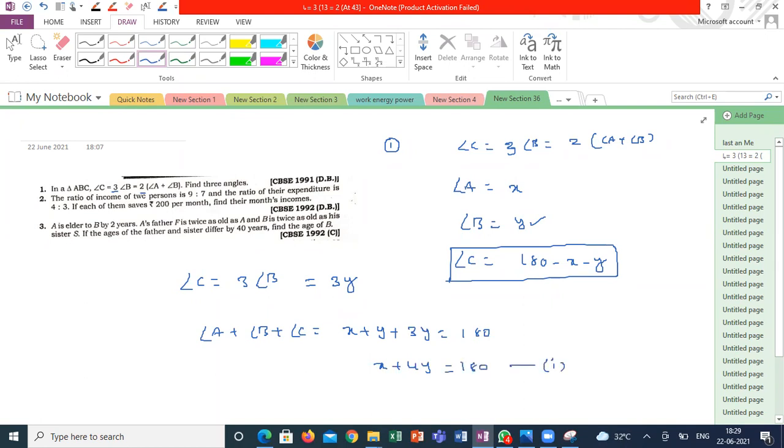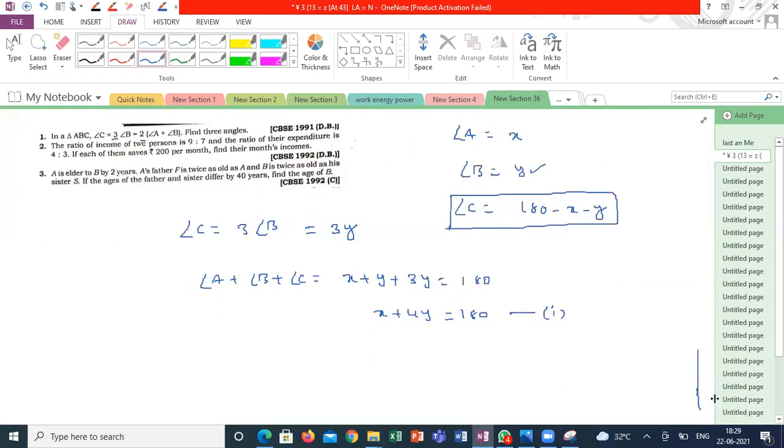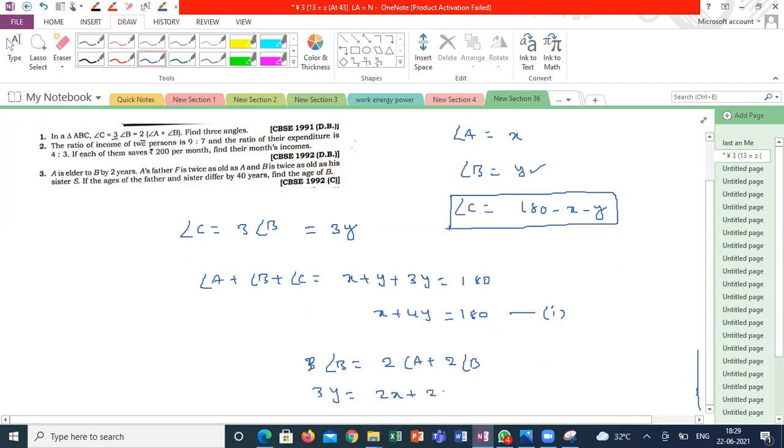How to generate the second equation? Take angle C and the last statement, and I will get the second equation. Three times angle B is equal to 2 times angle A plus 2 times angle B. That is 3Y is equal to 2X plus 2Y.